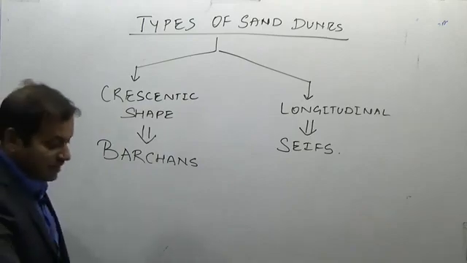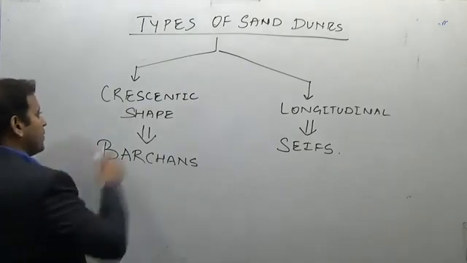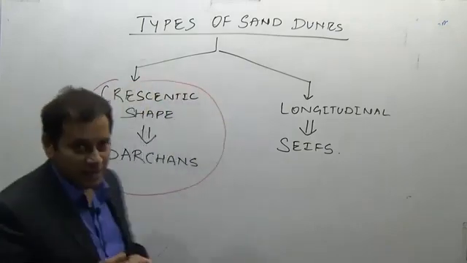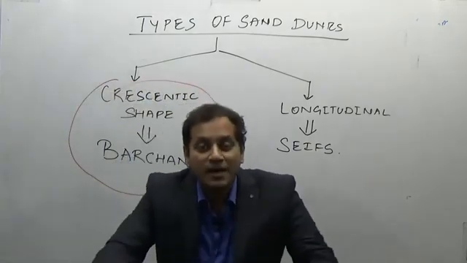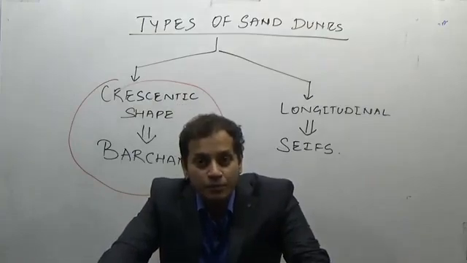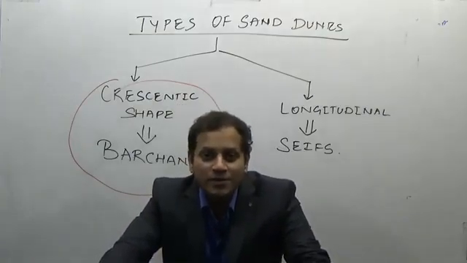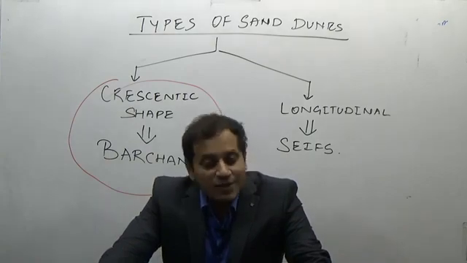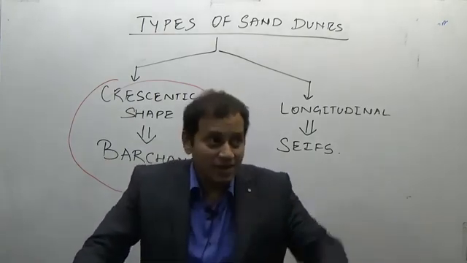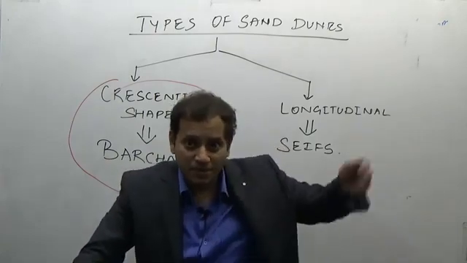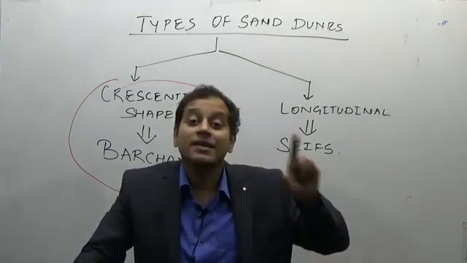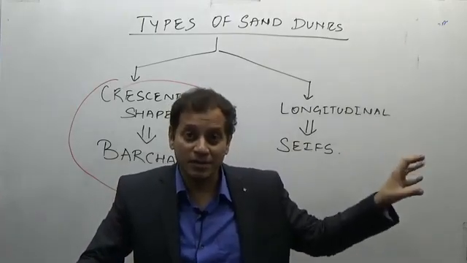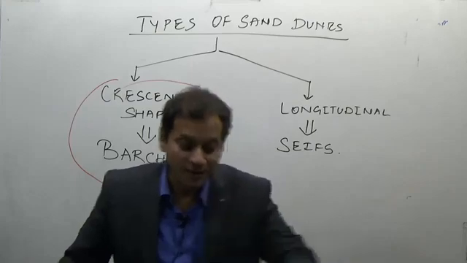Now, first studying the most important and our general idea of a sand dune, that is the barchans. Do we have barchans in India? Have you seen the border? Then most of you must have seen sand dunes having a moon-like shape. Yes. India has barchans in Jaisalmer district and Bikaner district, on the western side of the desert.